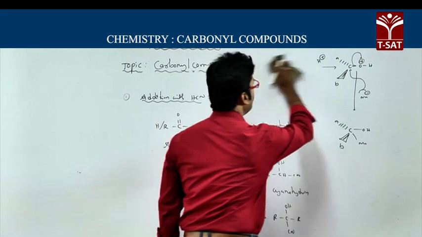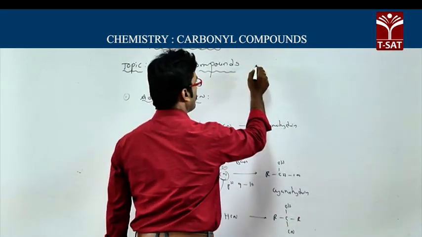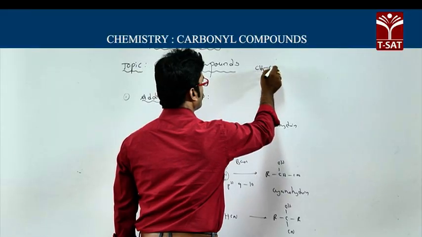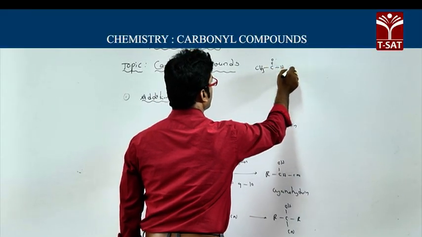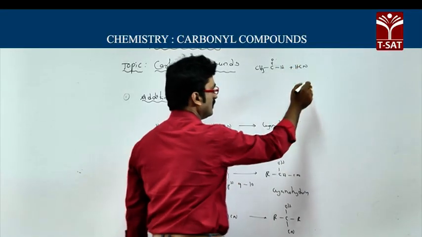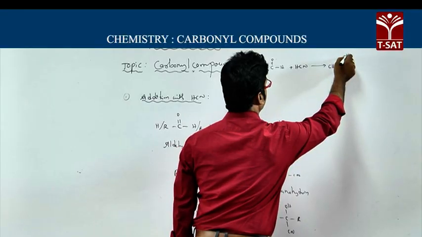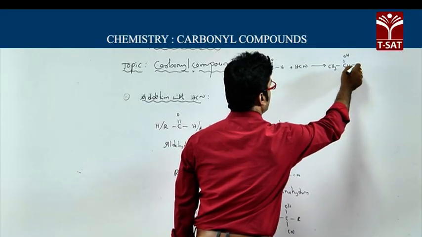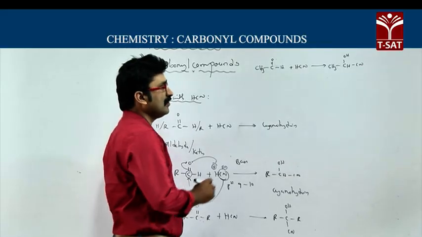Now we will take one example, acetaldehyde, CH3CHO. When it reacts with HCN, you will get CH3, C, OH, H, CN. This is called acetaldehyde cyanohydrin.